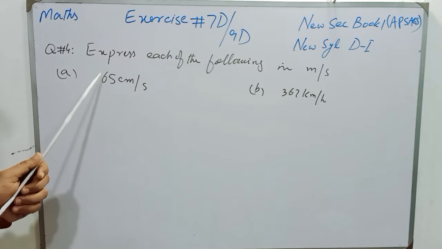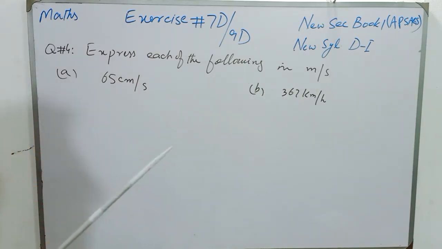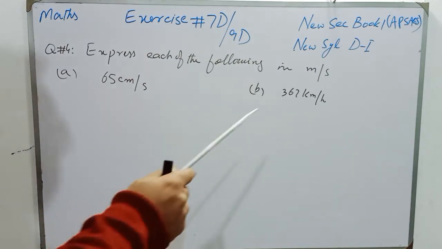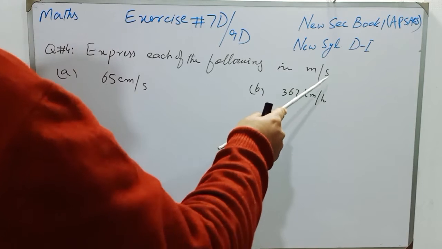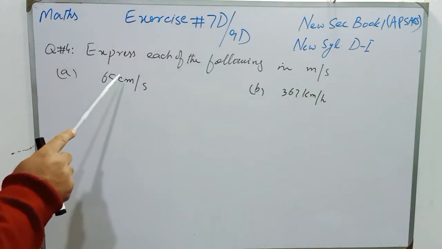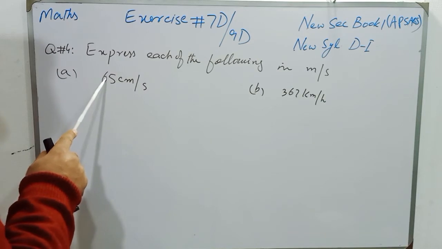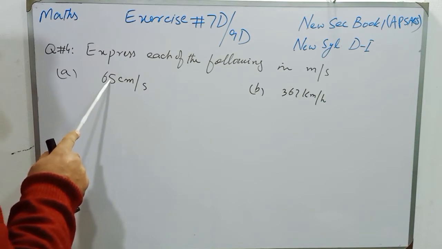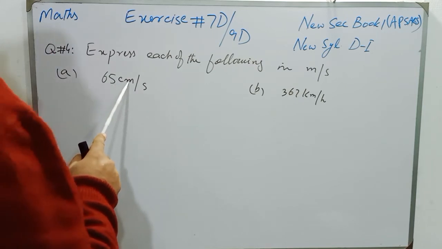Students, we have to convert all the speeds in the form of meter per second, and you must keep in mind the different units of length as well as different units of time. So students, 100 centimeter makes 1 meter, so we will divide these 65 centimeters by 100 and it will become meter.